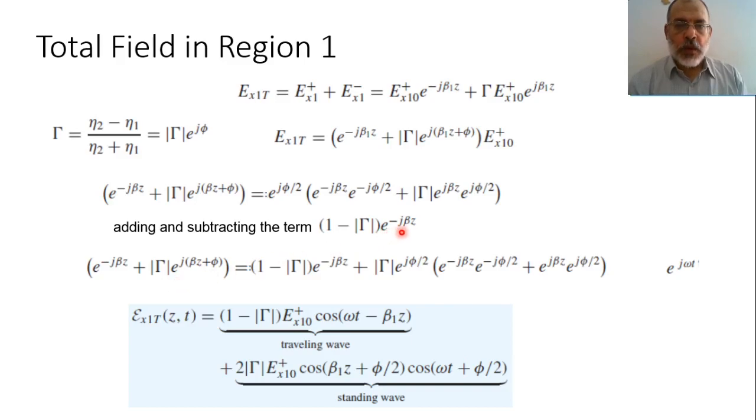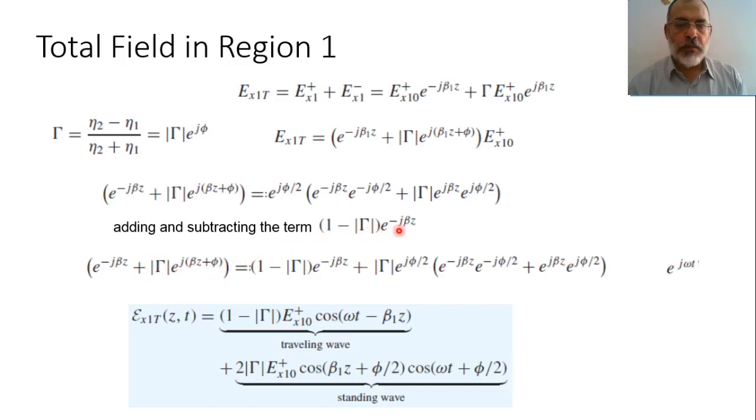Here e to the power minus j beta z multiplied by 1. So by subtracting, this term would be eliminated. Here plus magnitude of gamma e to the power j beta z plus phi over 2.